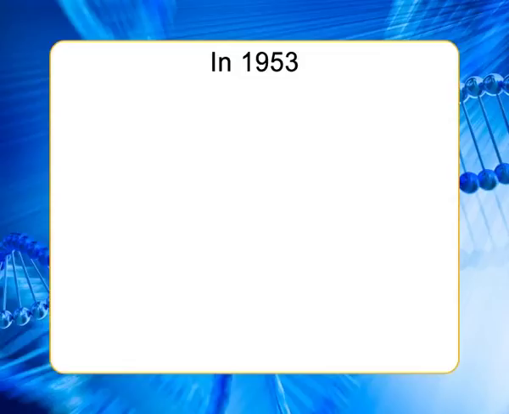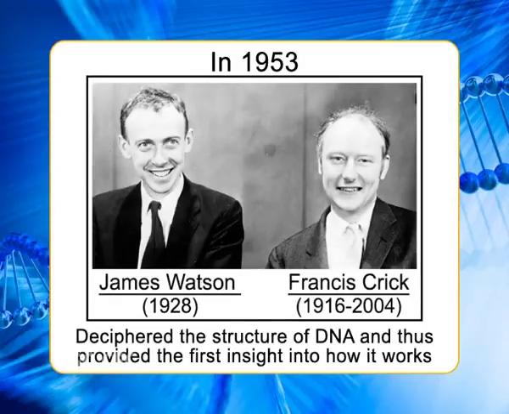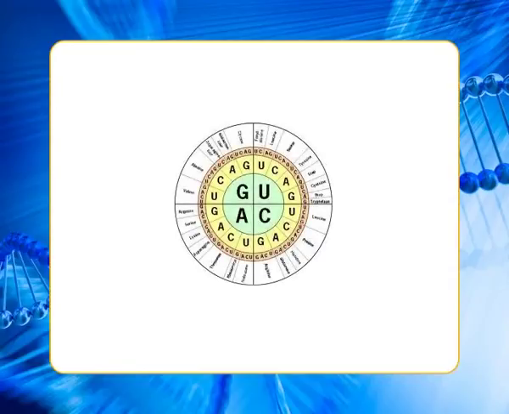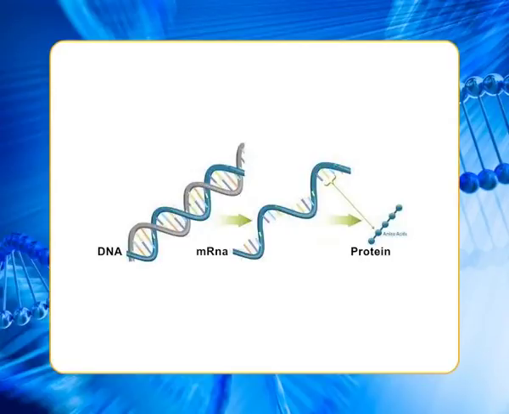In 1953, Watson and Crick deciphered the structure of DNA and thus provided the first insight into how it works. A decade later, Robert W. Holley, Har Gobind Khorana, Marshall W. Nirenberg, and colleagues finally cracked the genetic code. At this point, it had become clear how the information for creating the variety of organisms could be encoded in a single molecule composed of only four different building blocks. This information served as the point of departure for the development of a completely new biological discipline, molecular genetics.